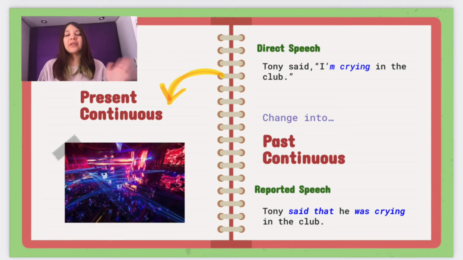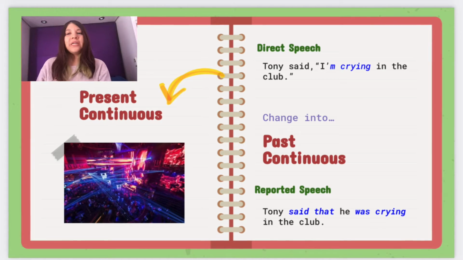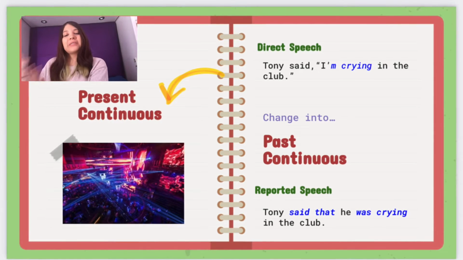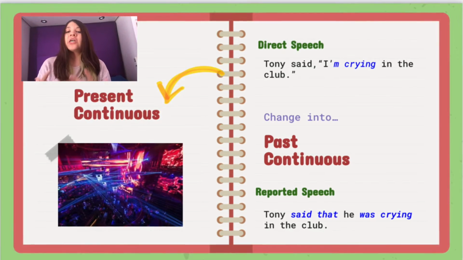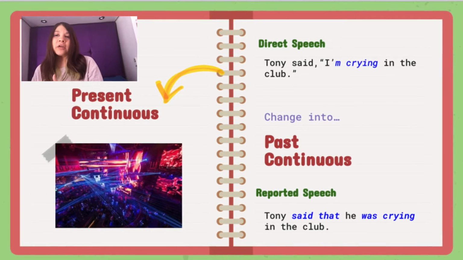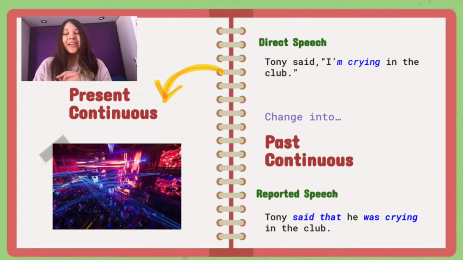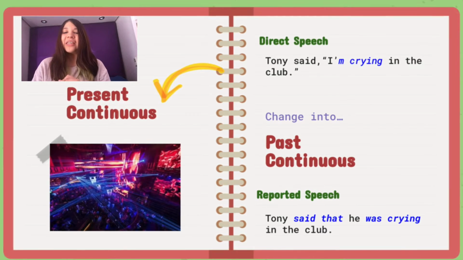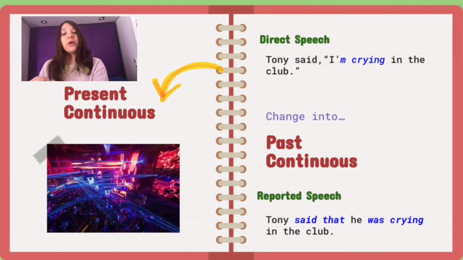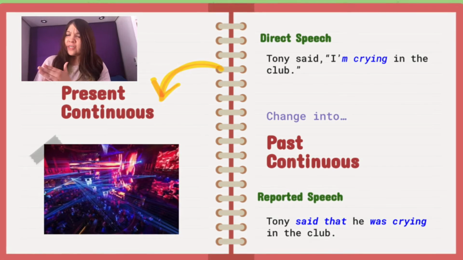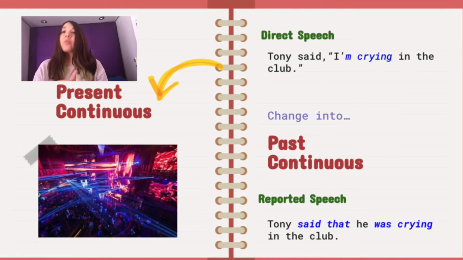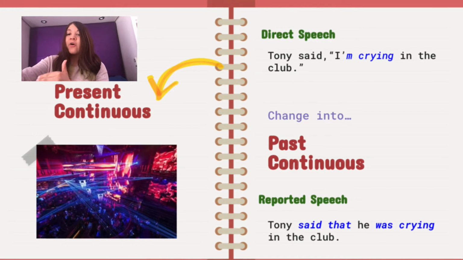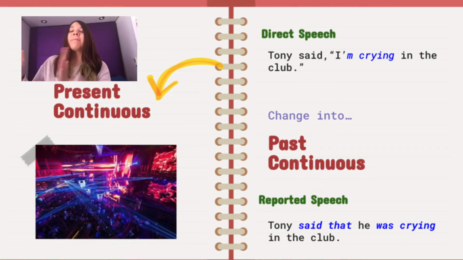To change the present continuous into reported speech, we need to change it into past continuous. So in this example, we have direct speech. Tony said, I'm crying in the club. You can see the quotation marks that we always use in direct speech. So in reported speech, we say who said the phrase. Tony said that he was crying in the club. We change I'm crying to he was crying, because it's past continuous.